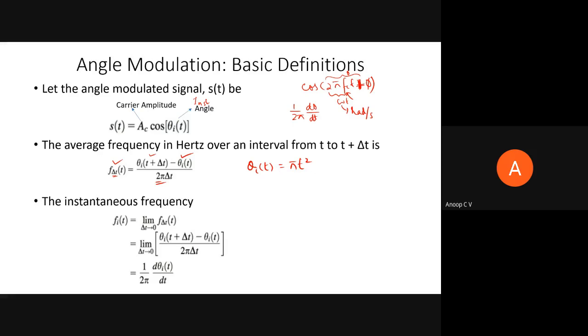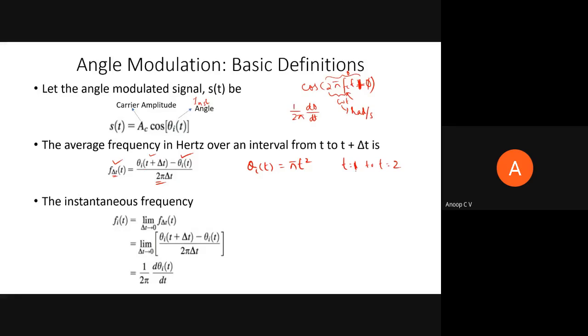If I define it as pi t square, I'm just taking a random example, this is theta I of t. Now if I ask you what is the average frequency over an interval from t equal to 1 to t equal to 2, how will you find out? From this basic definition only you can find out.